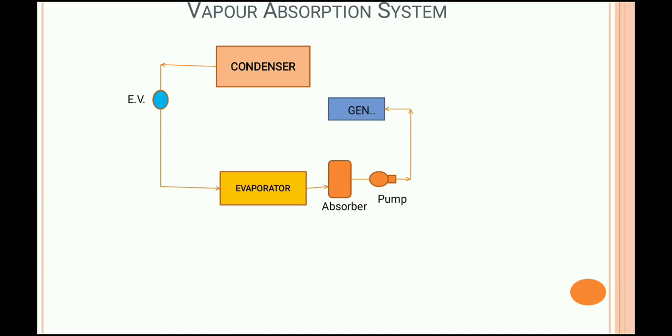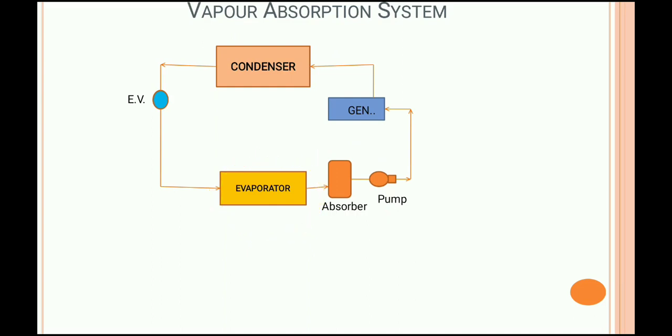clear? I am repeating again. This is the vapor absorption system, and I explained in the first slide that in that case we are using two fluids. One is the absorbent, which is in the absorber, and the second one is the refrigerant, which is coming from the evaporator.